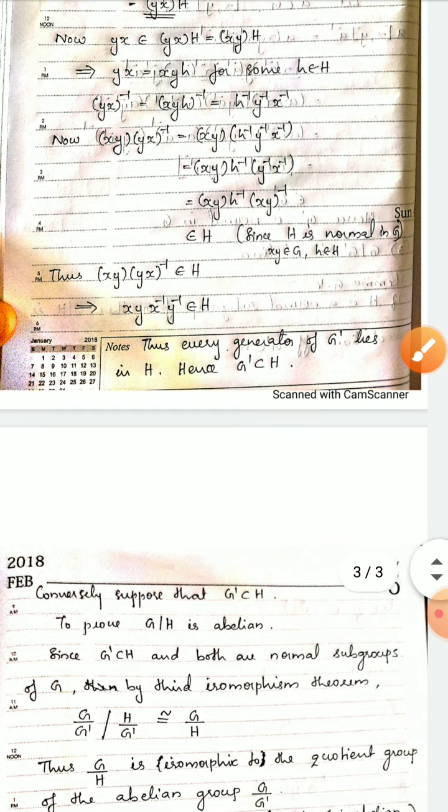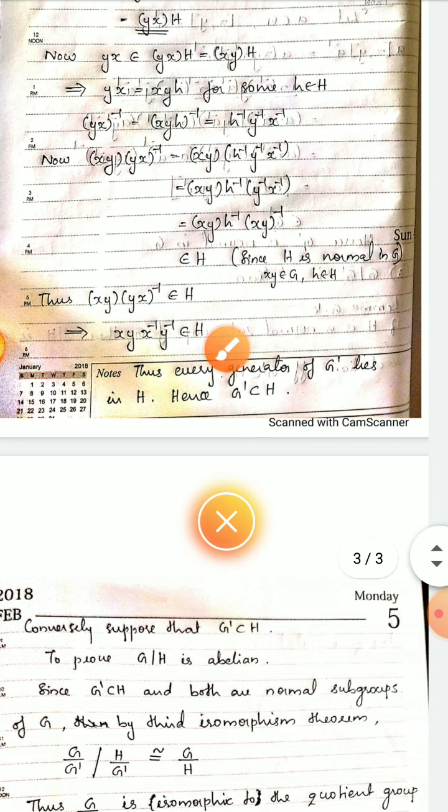Thus every generator of G dash lies in H, or every element of G dash lies in H. Thus we have got every element of G dash is in H, hence G dash is a subset of H.